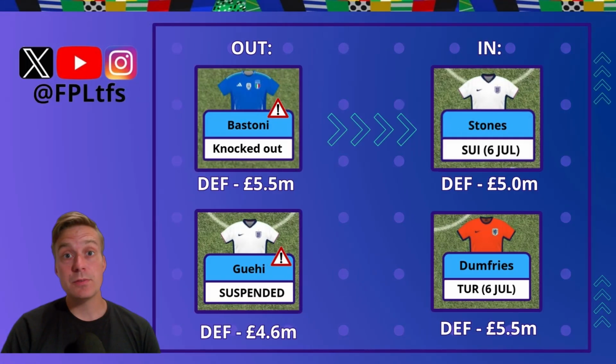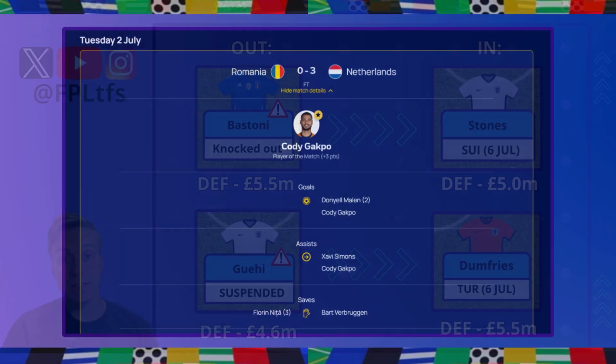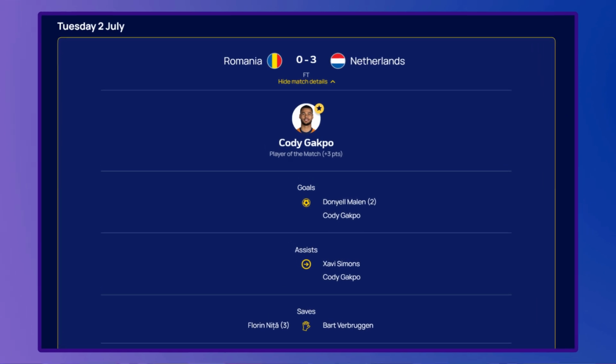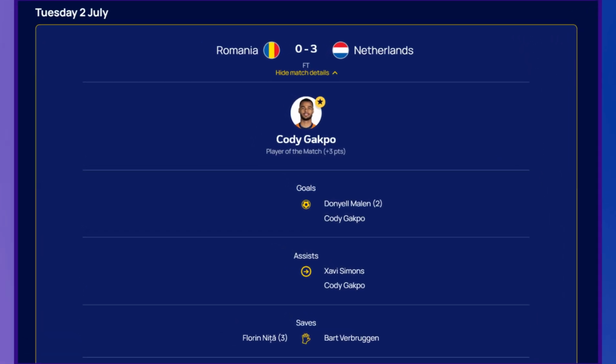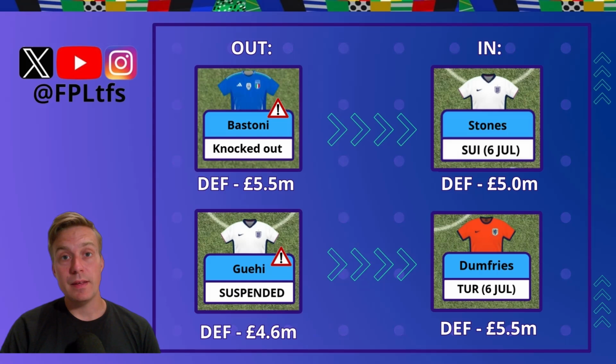Dumfries from Netherlands is one of the players I really want ahead of the quarterfinal. He looked really good against Romania in the round of 16, and actually Netherlands played a really good game, so I can see them beating Turkey. They looked absolutely knackered against Austria, and maybe a bit lucky to be in the quarterfinals.